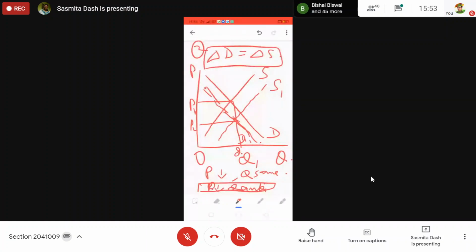In this way, you will find out that price will fall and quantity will be ambiguous if this is the situation, if this is the market for potato in Bhubaneswar market. So simultaneous change means you need 3 diagrams or at least 2 diagrams. One is same, one is either increase or decrease. Then you will come to know which one is fluctuating.